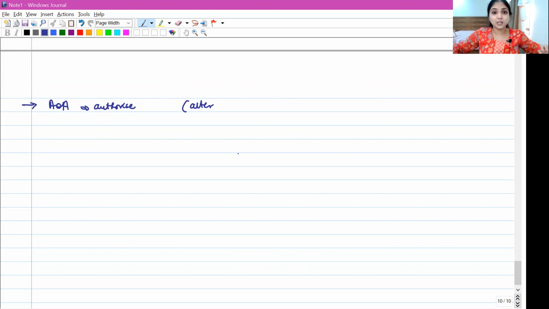And how are we going to alter the AOA? You know very well, we are going to alter the AOA by passing a special resolution. And now you know what I'm going to ask you next. What is a special resolution? You know the answer. Special resolution means the number of votes in favor should be at least 3 times the number of votes against. Simple point. In so many places we have seen this.